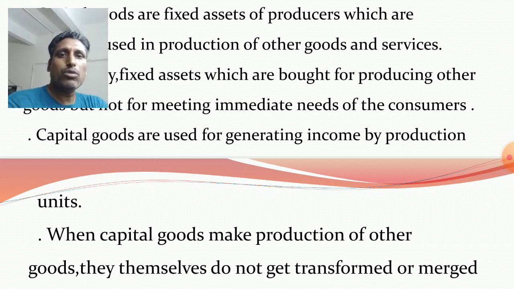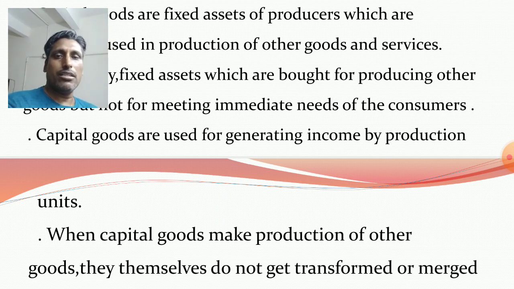So capital goods are used for generating income by production units. For example, you see one tailor purchases a sewing machine, stitches clothes and prepares clothing materials.